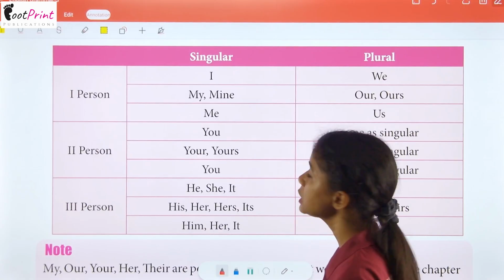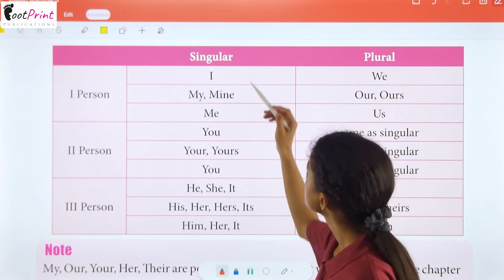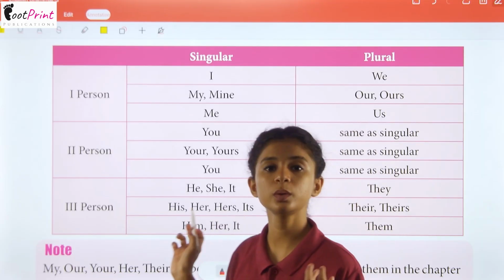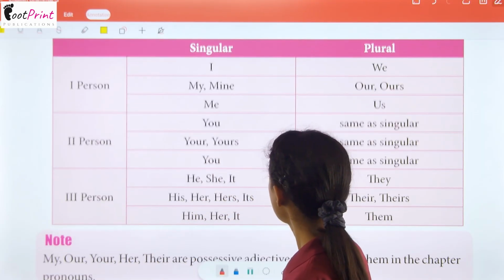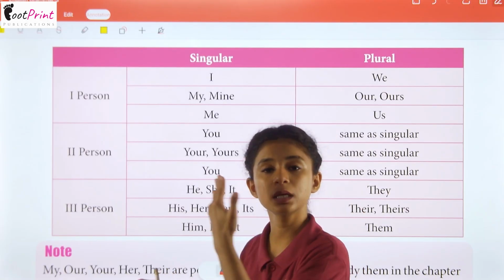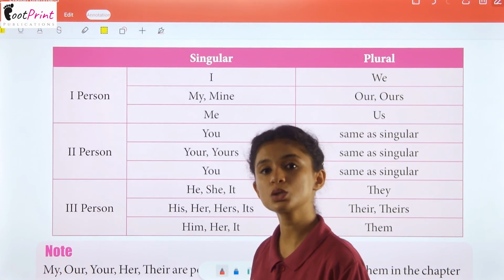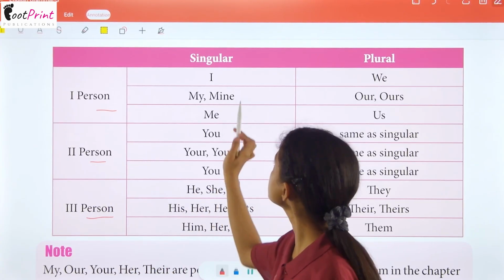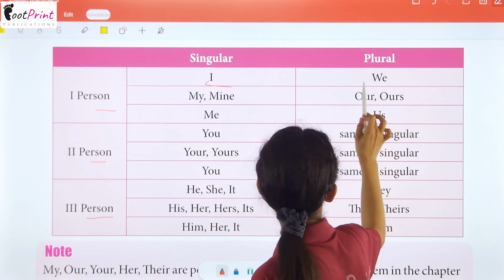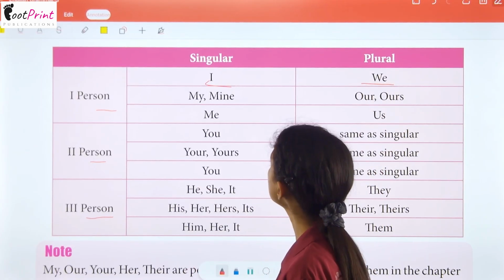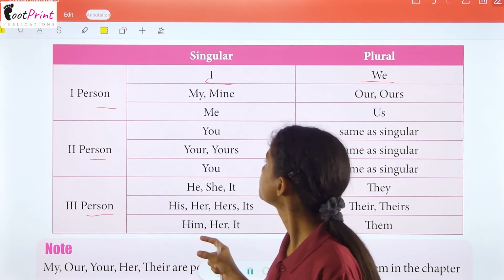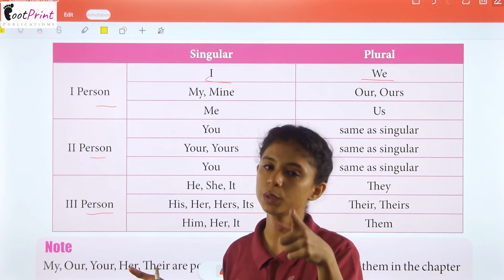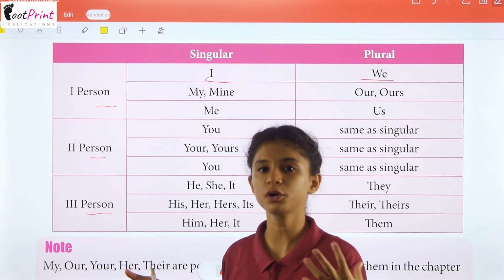As you can see, here a table is given. In this column, we will read about the singular pronouns, and in this one, we will read about the plural pronouns. And it is divided into 3 persons: first person, second person, and third person. First person is I in singular and we in plural. That means first person is when someone is talking about themselves. You will use I for your pronoun. I am using I for my pronoun.